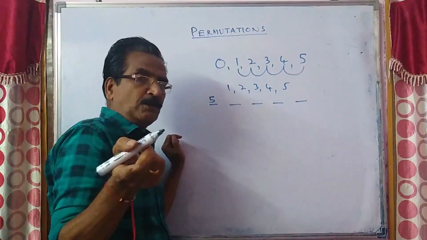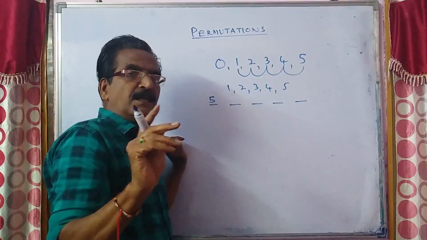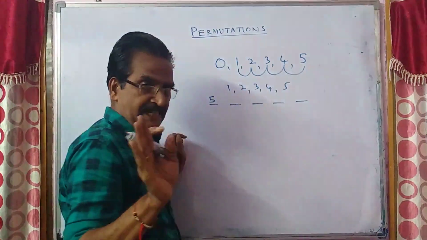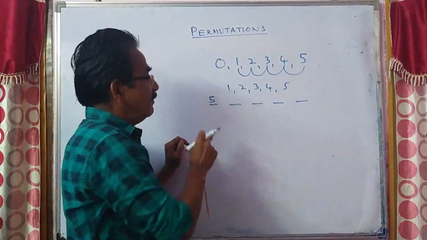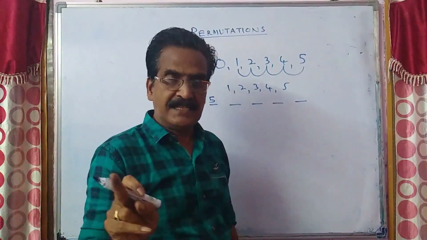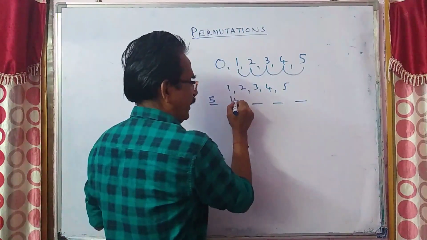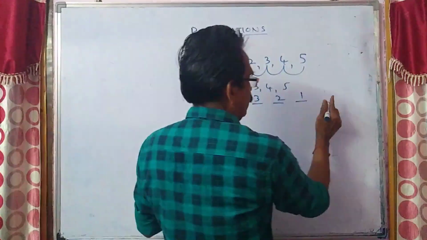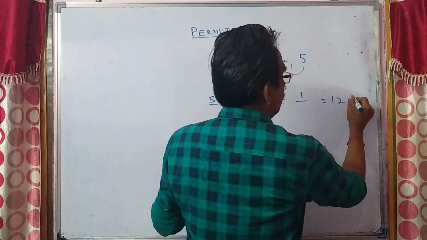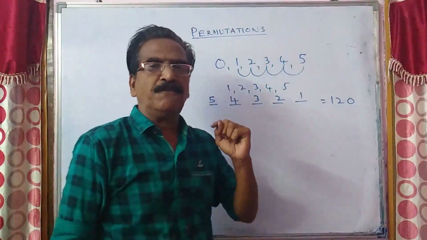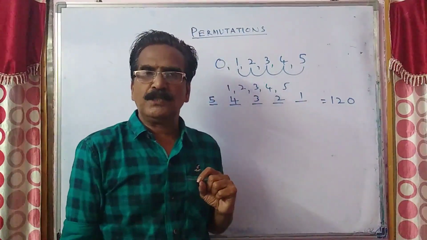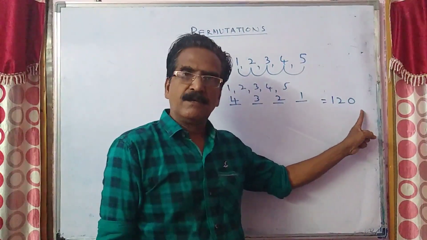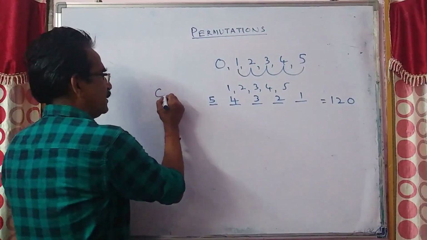I forgot to tell you, you cannot repeat the digit. Here we have 5 digits. First blank can be filled in 5 ways, second in 4 ways, 3 ways, 2 ways, 1 way: 20, 60, 120. So with the digits 1, 2, 3, 4, 5, 120 five-digit numbers are formed. This is case 1.